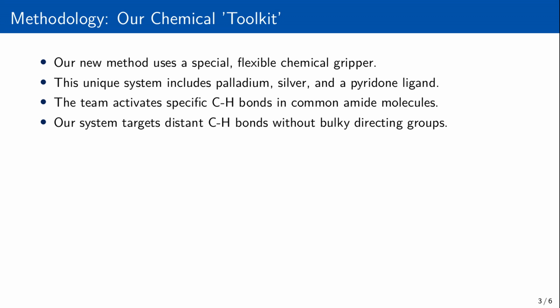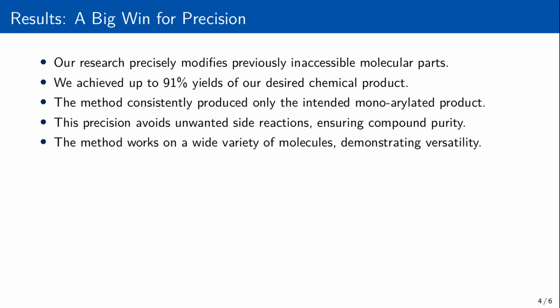Our gripper is a unique chemical system, a powerful team composed of palladium, silver, and a special type of molecule called a pyridone ligand. This team works together to activate a specific, usually unreactive, CH bond in molecules called amides. Amides are common, but their weak grip on metals makes them difficult to modify. Our system cleverly compensates for this, allowing us to target distant CH bonds without needing bulky, temporary directing groups that often complicate the process.